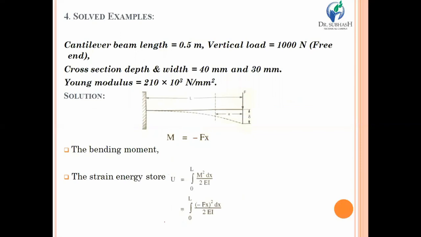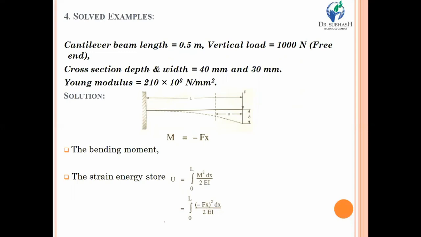And now, after discussion on various theories on strain energy, let's have a few examples to solve. In the first example, look at the diagram. You are given one cantilever beam and it is 0.5 meter in length. A vertical load of 1000 Newton is acting at the free end, and the cross section dimensions, depth and width, are given as 40 mm and 30 mm, whereas Young's modulus is 210 into 10 raised to 3 Newton per mm square.